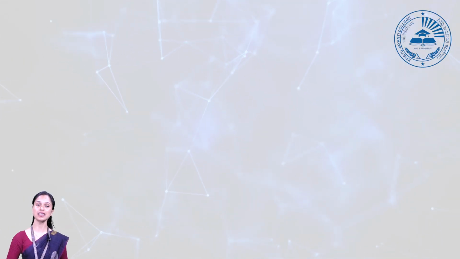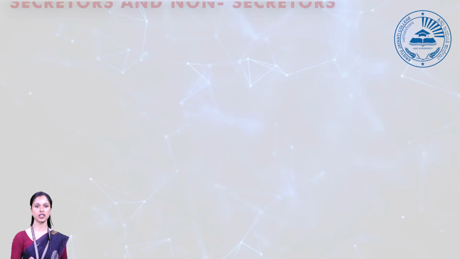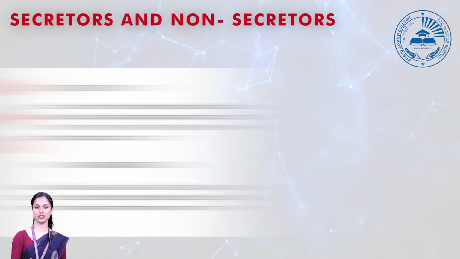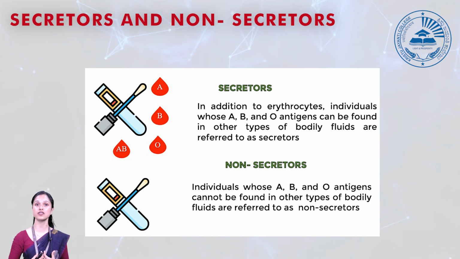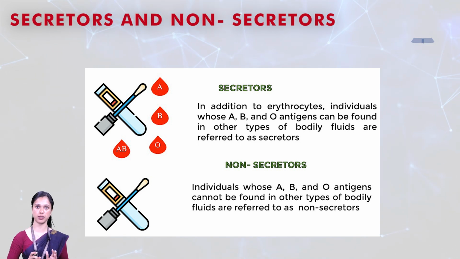Now, secretors and non-secretors. Some individuals are going to be secretors, some going to be non-secretors. We know that our blood antigen is present on the surface of the RBC.